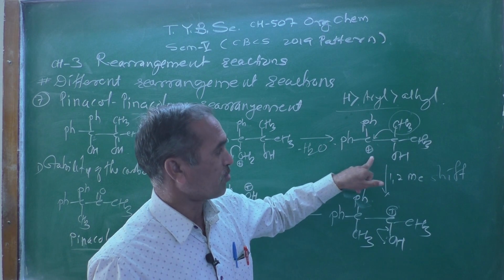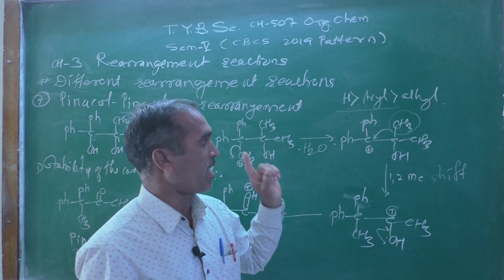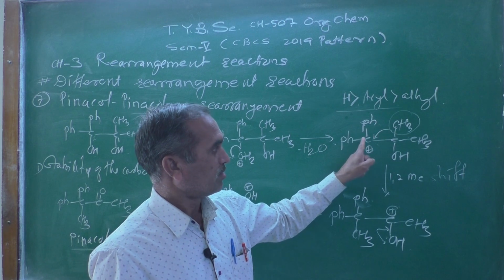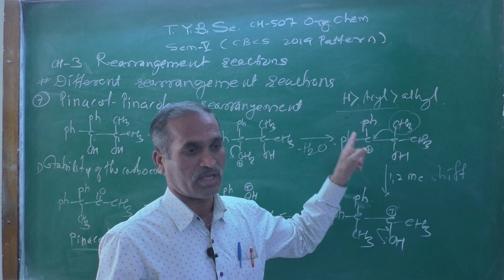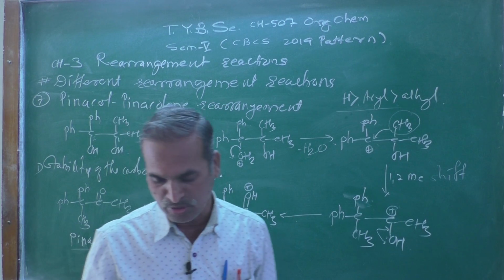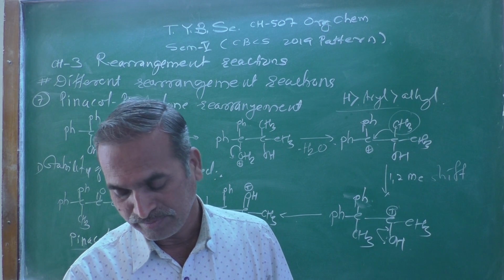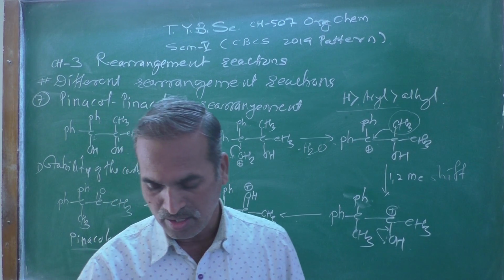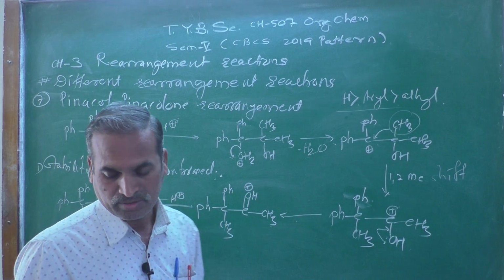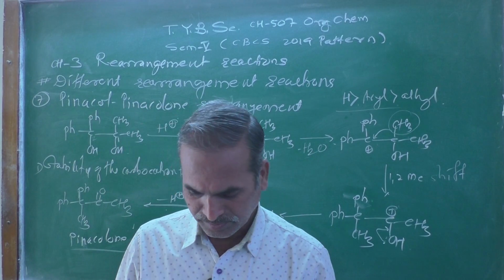Here the carbocation formed is the driving force behind the migration of this methyl group, so that we are getting that carbocation well stabilized due to the resonance effect or the mesomeric effect in this particular reaction, and that's why this is the product observed or obtained here, that ketone.